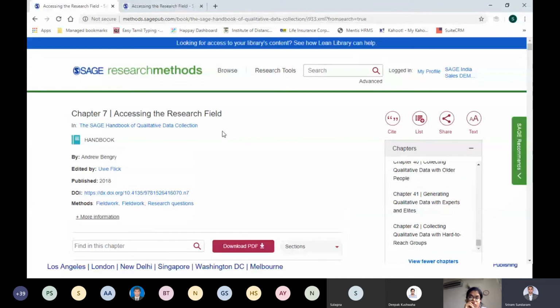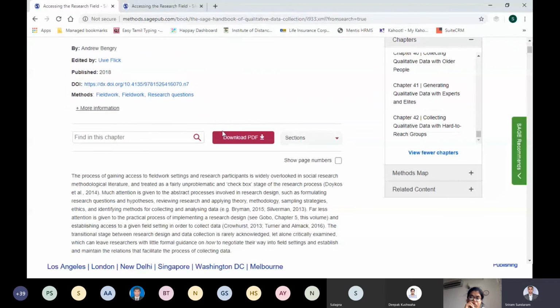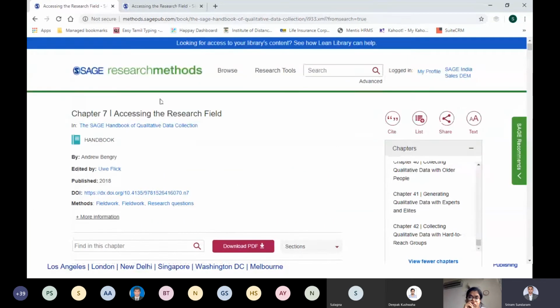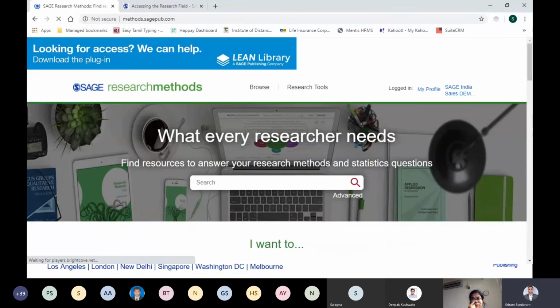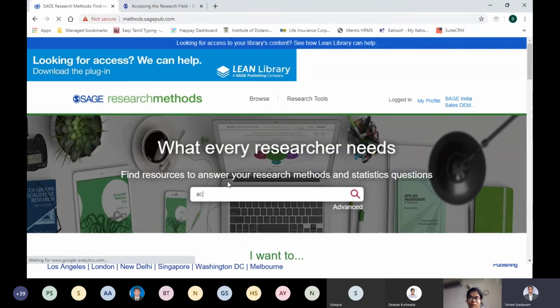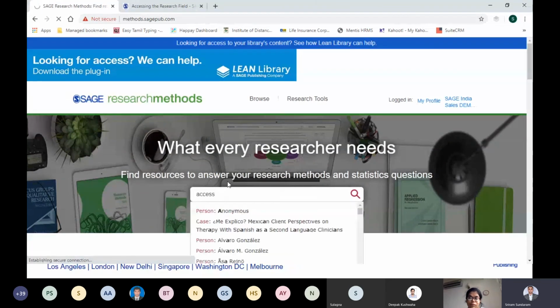So when we are talking about different types of content, the first thing we saw is a book. A book has chapters and some questions at the end of each chapter, and you all understand what a book is, so I need not deep dive into it. It has complete content related to whatever search you do. Similarly, you can search the same over here, giving the same access, or you can also search on the main home page, as I was mentioning. For example, if I search access here, you will again land on the same page.